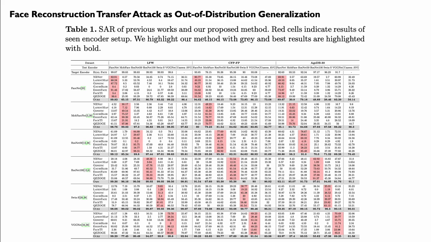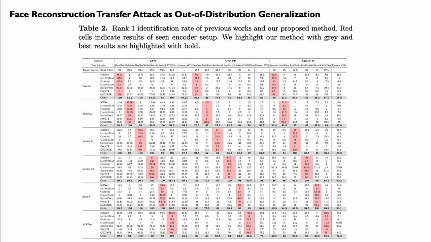As shown in the table, our method surpasses every previous method regardless of model and dataset. Previous works only measured SAR, but we also conduct identification rate, which is the ratio of successful retrieval given a database/gallery of face embeddings. We compose the gallery with real images and the probes with the generated attack images. As shown in the table, our method also surpasses previous methods.